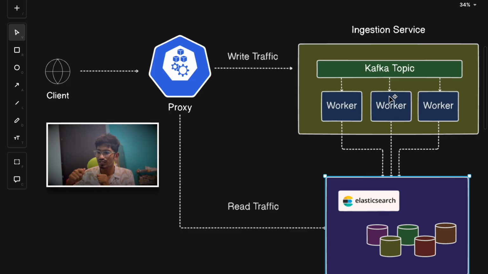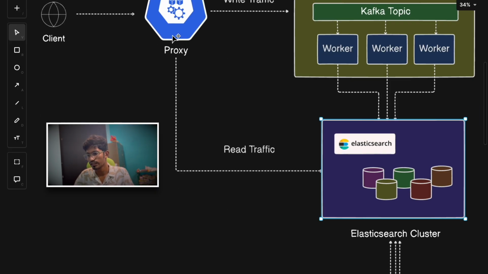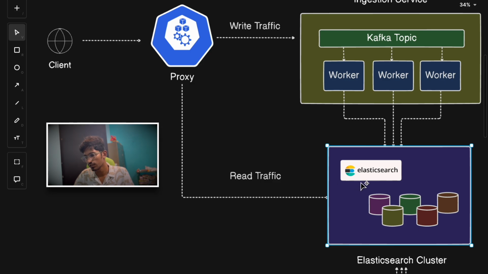It basically works in an async manner to manage the write traffic in the entire architecture. All right, so this approach effectively smooths out the traffic spikes that we see when viral content is posted. People will start commenting on it, they'll retweet it, and a lot of write traffic will come. So this ingestion service ensured consistent performance, and even during peak times it performed smoothly. Obviously the read traffic will go directly to the Elasticsearch cluster, because read traffic cannot work in an async manner. It has to be in real time.